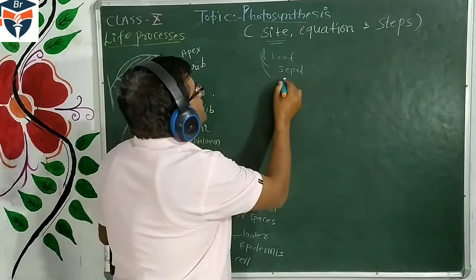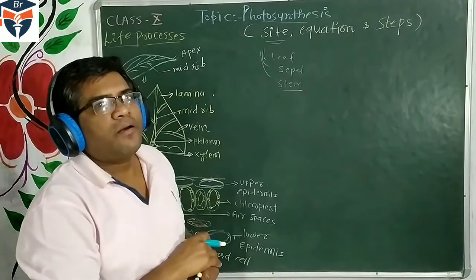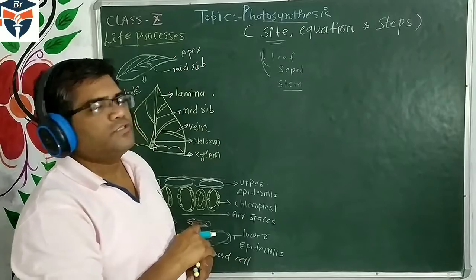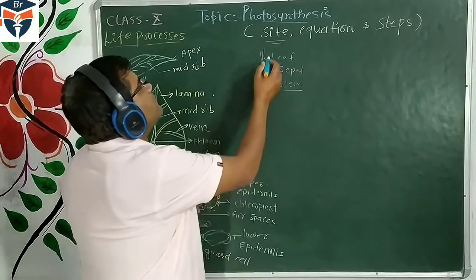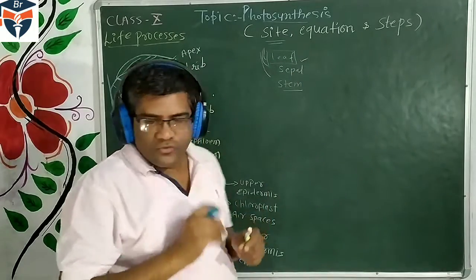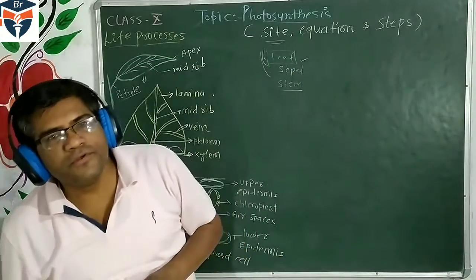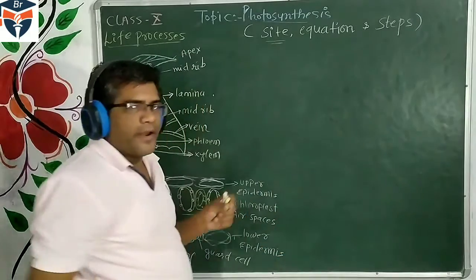And the green part of the stem, there also photosynthesis occurs. Now, the main site of photosynthesis is the leaf. So we say photosynthesis occurs in the leaf of the plant.